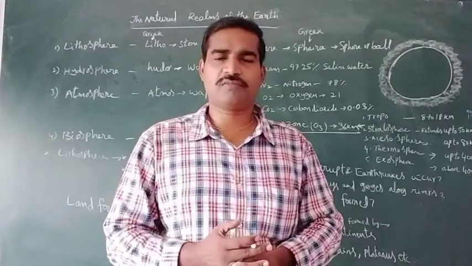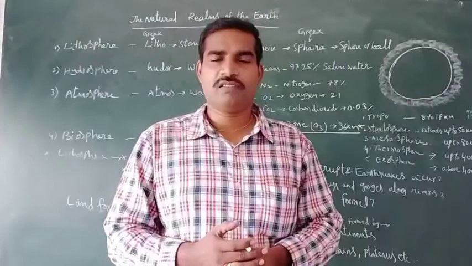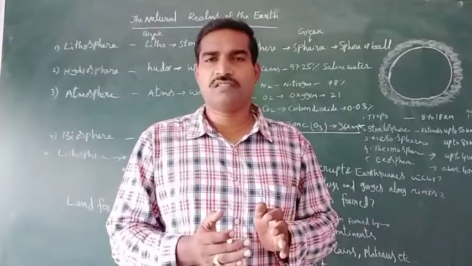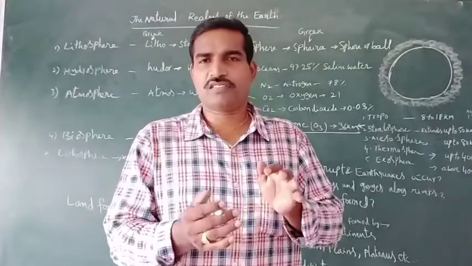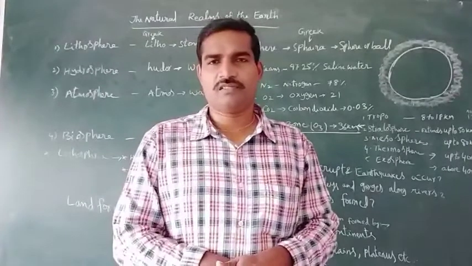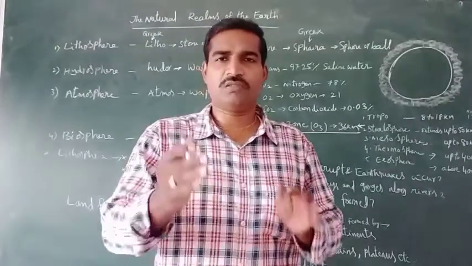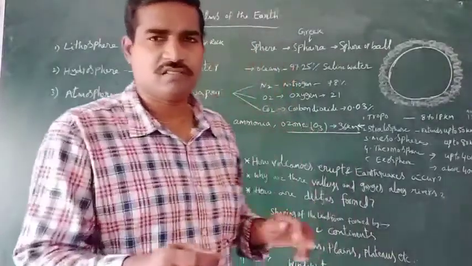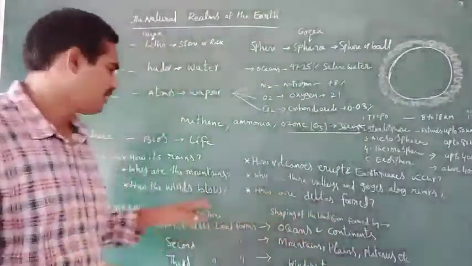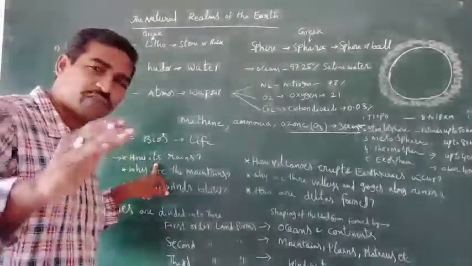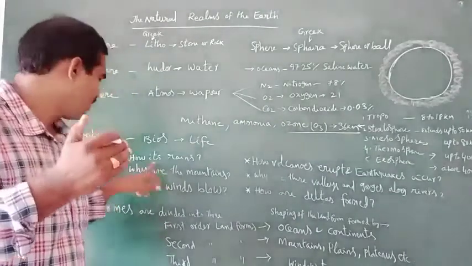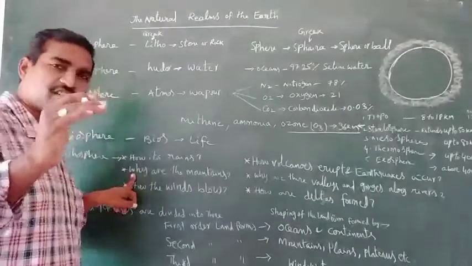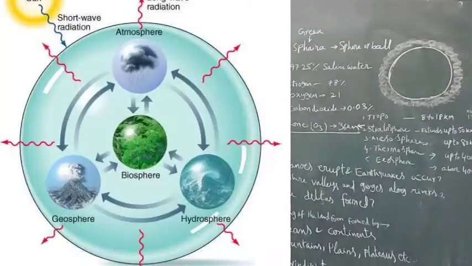Before going to this, in this lesson you will read different concepts. You all know these answers. These are the questions. Look here. How does it rain? And why are the mountains formed?